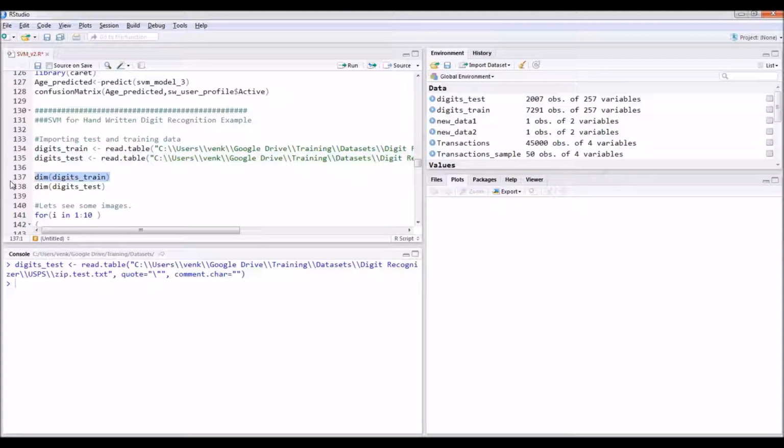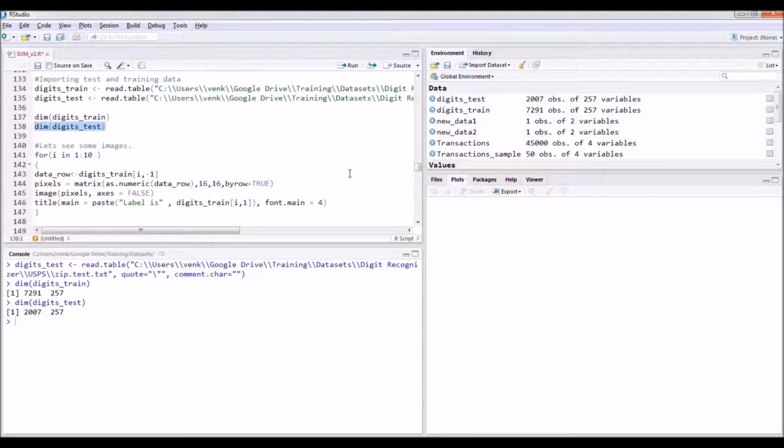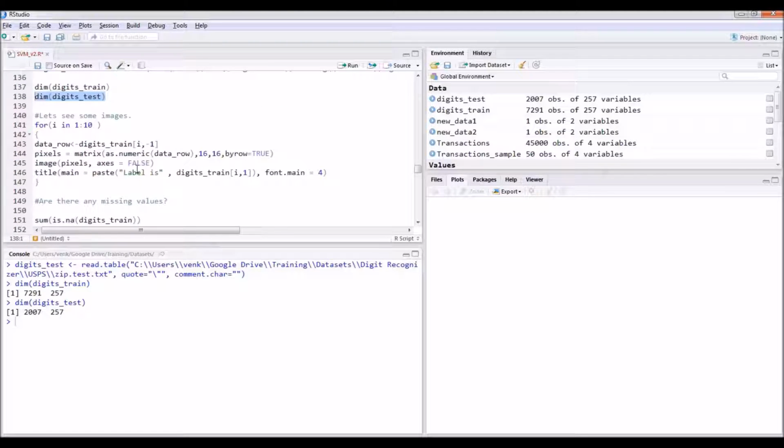Now these are the details of the training data. There are 7291 rows and 257 columns, because 256 are the pixels and the 257th one is the label. And the test data again has 2007 rows and 257 columns, with 256 columns being pixels and the 257th, the final column, being the label. We can use it for testing.